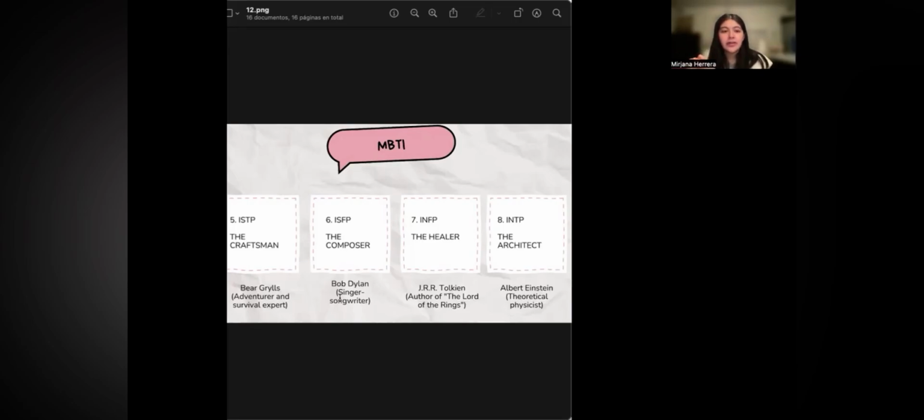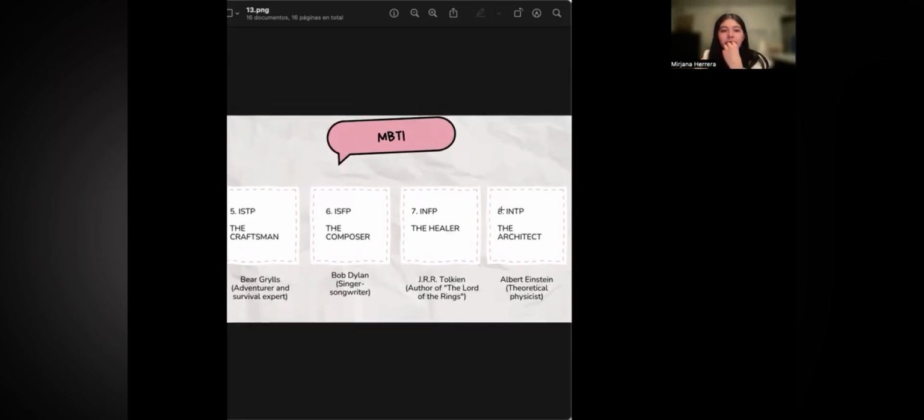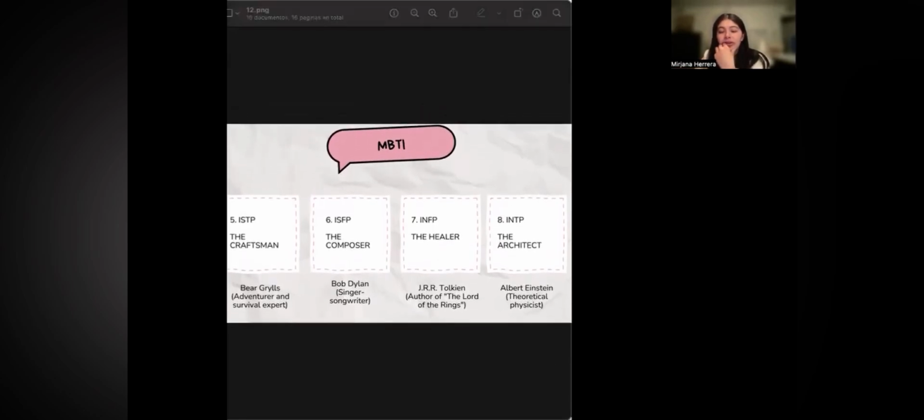The sixth is the composer. The composer is a person who is artistic, sensitive, and spontaneous. They are creative and express their thoughts through art and experience, looking for the beauty of spontaneity. As an example, I put Bob Dylan, who is a singer and songwriter.